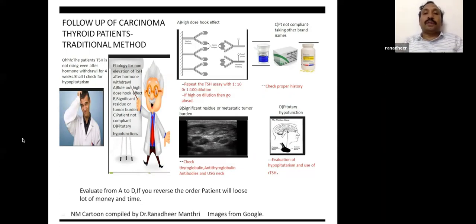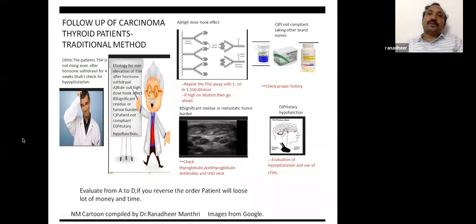Significant residue or metastatic thyroid burden. If you have a lot of residual thyroid cancer, it is producing hormone, and then your TSH will not be elevated. At that time, you do a scan, iodine scan or ultrasound, and see if there is a lot of residue, and then you can directly go for therapy if it is iodine avid. Sometimes we have seen cases where too much functioning metastases are producing thyrotoxicosis also. We have published this. And patient non-compliance, they will be taking medications of other drugs.